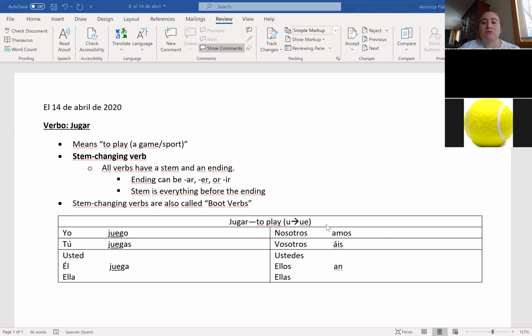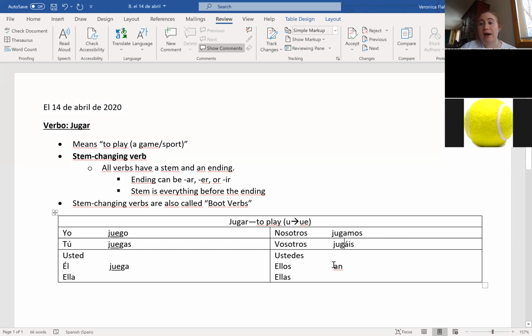What would our nosotros form be? Yes, Lauren, jugamos. And our vosotros form? Jugáis. Thank you, Bailey and Lauren.